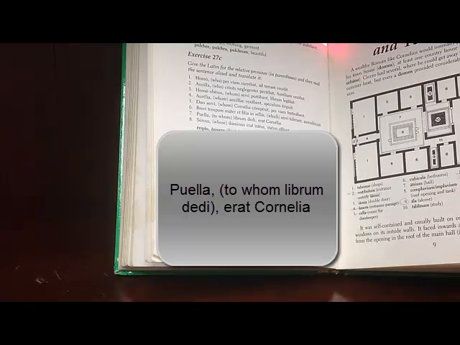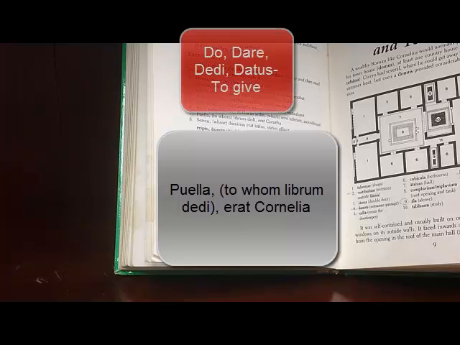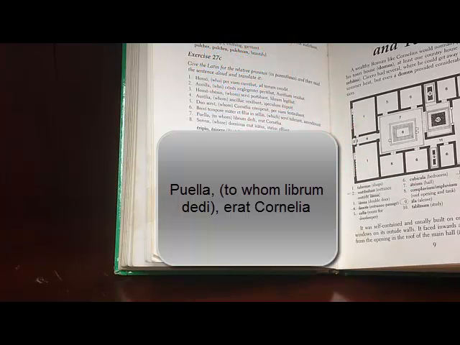We're talking about the girl to whom librum dedi. What is librum dedi? Do, dare, dedi? That one that you guys have so much trouble with. Do, dare, dedi, to give. So dedi, third principal part, so it's the perfect. What's that ending? The i? That's your first person perfect singular. I gave. Librum, the book. What case is librum? Liber, libri. Librum is accusative singular.